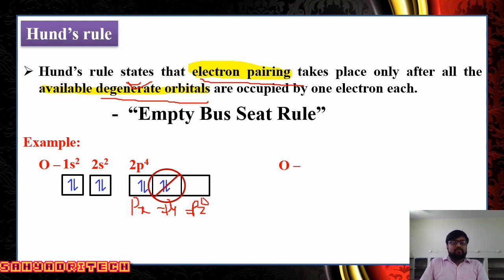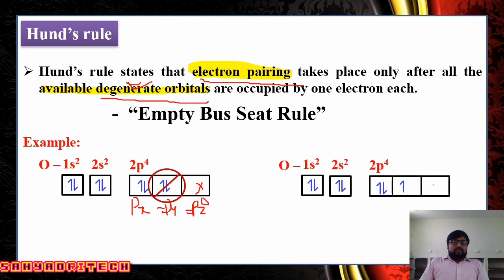According to the rule, that is the wrong way of distributing electrons. The right way: first electrons occupy singly, one electron in each orbital, and after filling all the degenerate orbitals, the fourth electron enters px.